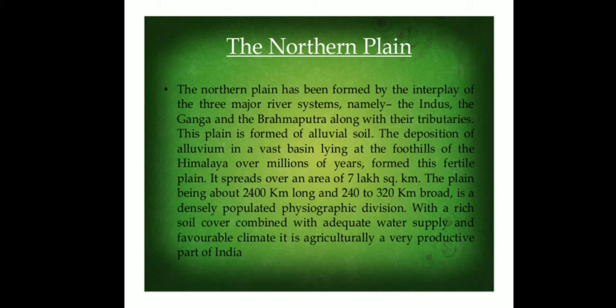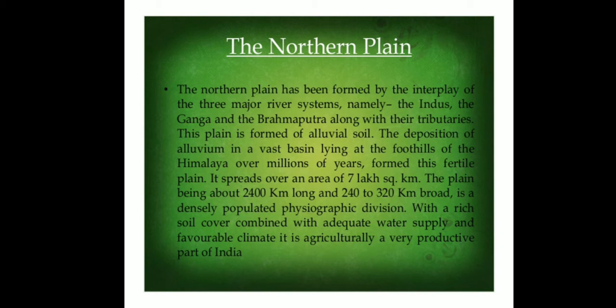This plain is formed of alluvial soil. The deposition of alluvium in a vast basin lying at the foothills of the Himalayas over millions of years formed these fertile plains. That means these northern plains are formed by rich, fertile alluvial beds.